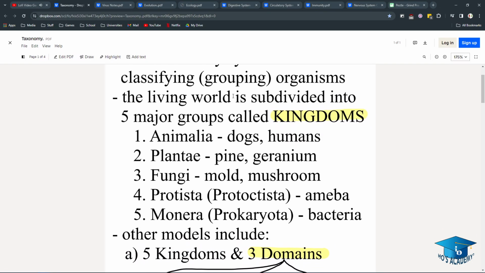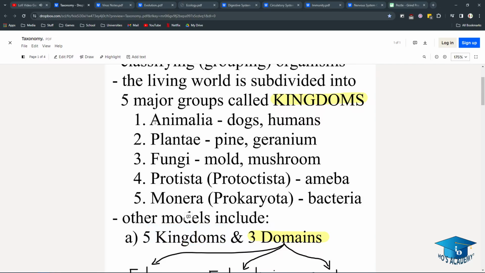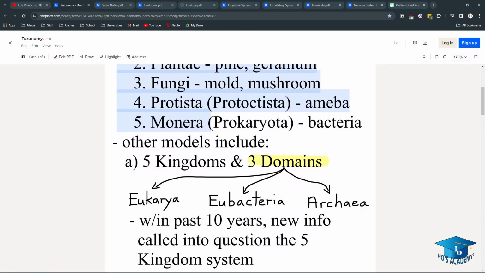The living world is subdivided into 5 major groups called kingdoms, but we'll learn that the 5 kingdoms is actually kind of outdated and doesn't manage to cover everything, and there are many exceptions. So what they did was include 3 domains, which is what IB would like you to know as well.